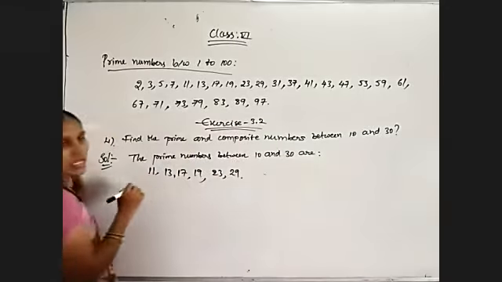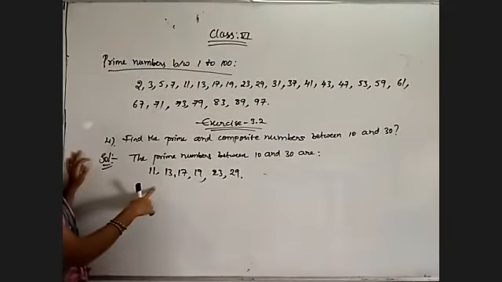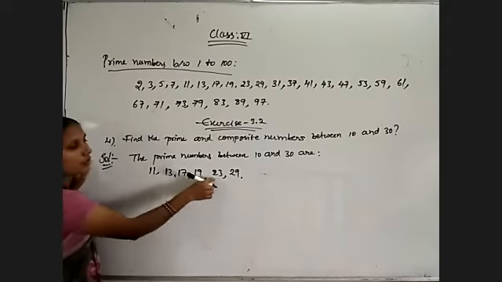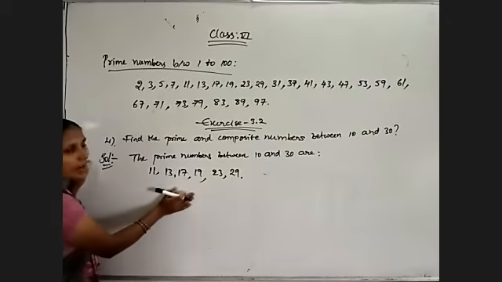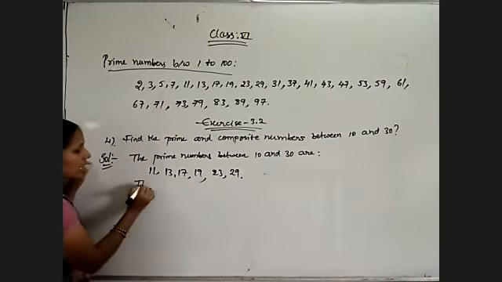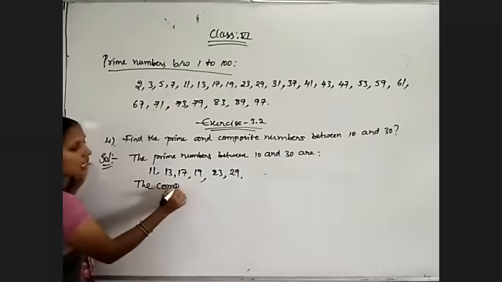So just these numbers are the numbers between 10 and 30. 1, 2, 3, 4, 5, 6 prime numbers. 6 prime numbers are there. Now the composite numbers which are missing, all those are composite numbers only.